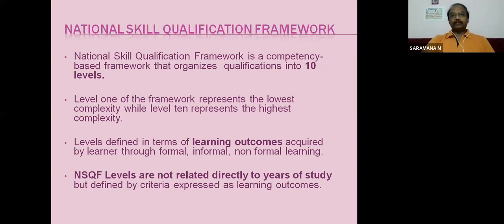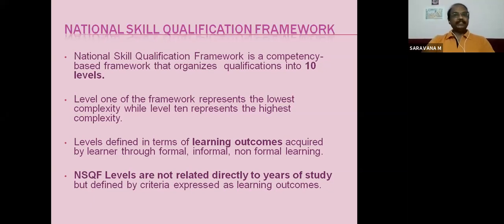cognitive domain, the Bloom's taxonomy of educational objectives. How we start? It starts from knowledge, comprehension, application, analysis, synthesis, and evaluation. The final is evaluation. First one is knowledge, gaining knowledge or understanding. So like that, here also we have 10 levels in NSQF, and the first level will be the lowest complexity.